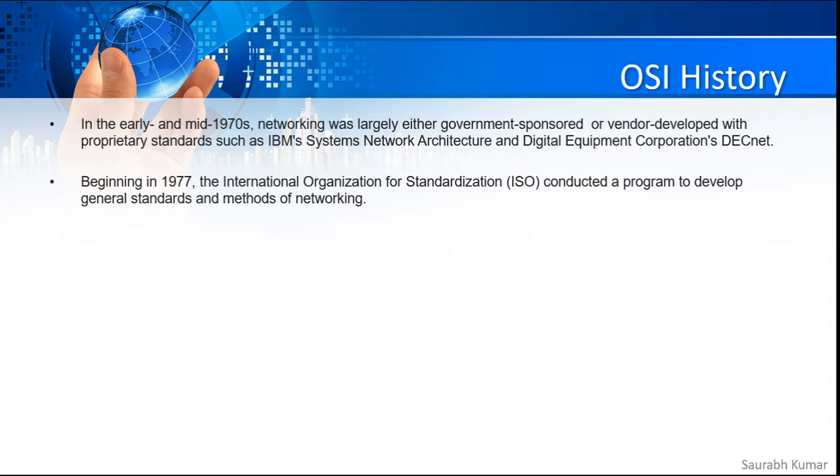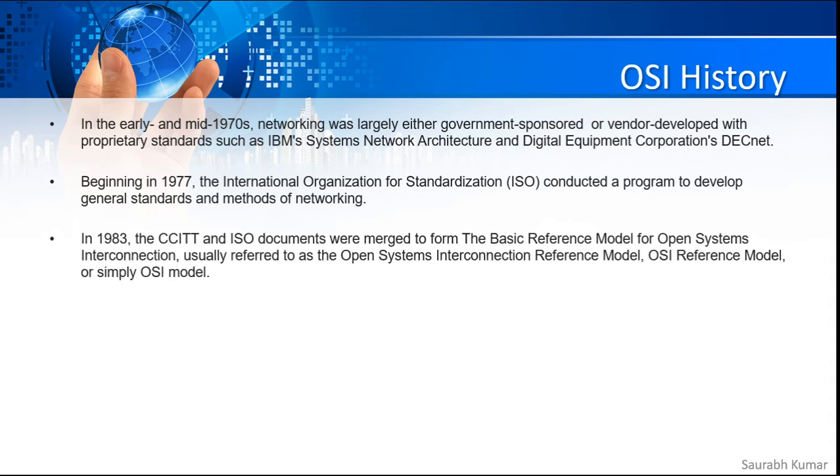Because of that, they built a kind of committee, or group, and in 1983 two organizations, CCITT and ISO, both merged their information and documents, whatever methods or standards they were making, and introduced it under the name Open System Interconnection, that is OSI. Nowadays we call it the OSI reference model, or simply the OSI model.